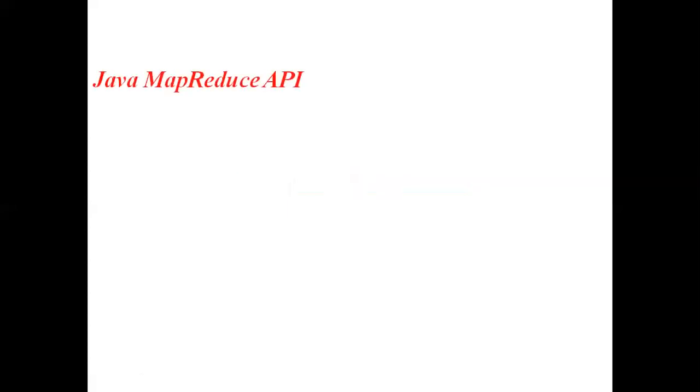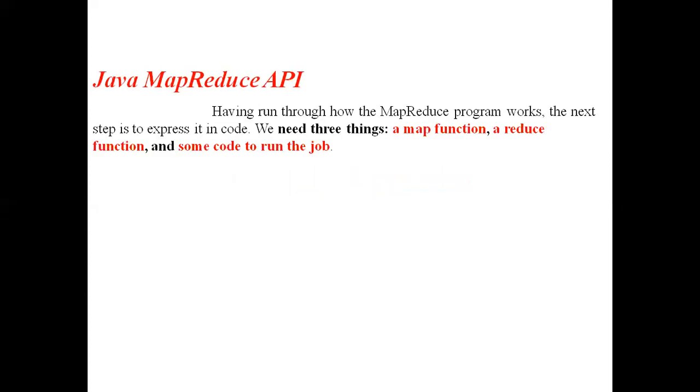Now we have to see the Java MapReduce API. When we come to a MapReduce program, mainly three things we need to know: a map function, a reduce function, and some code to run the job. Then the job will be given to the map function, and the output of the map function will be given to the reduce function. These are the main three things in a MapReduce program.